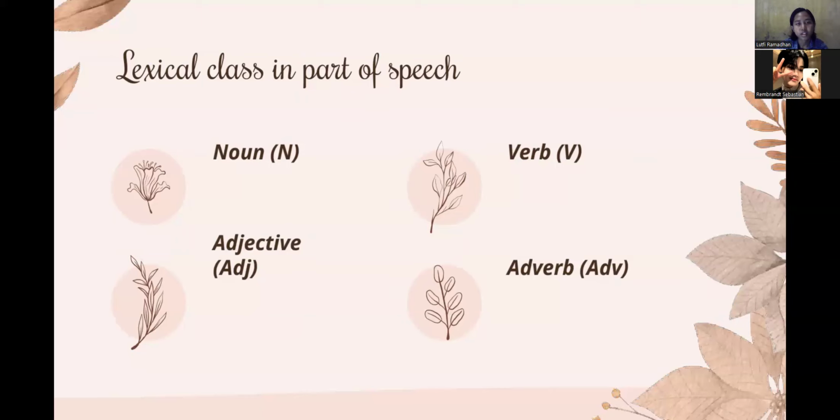The third is adjective. Adjectives can modify nouns, appearing as attributive modifiers, such as a red car, or predicative complements, such as the car is red. The head is the adjective phrase.